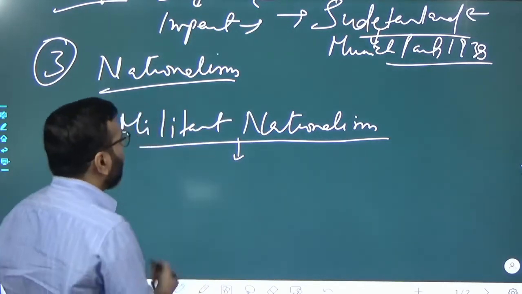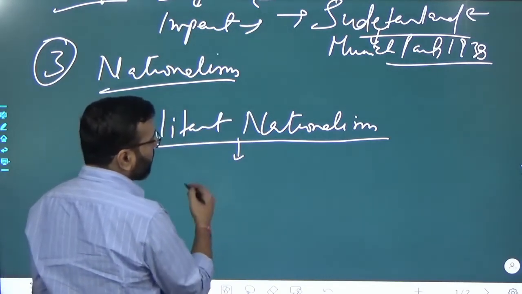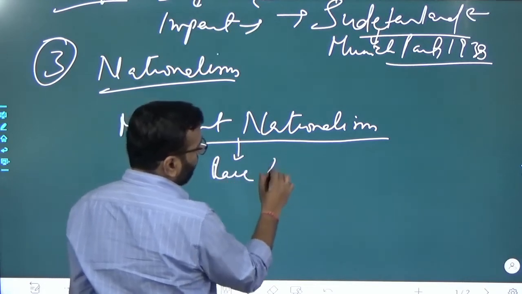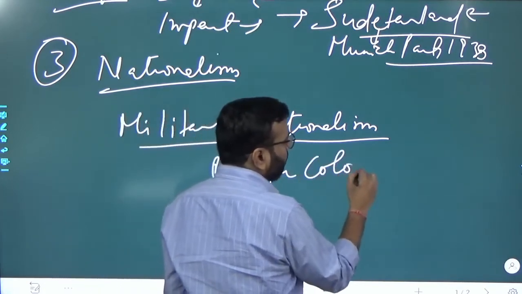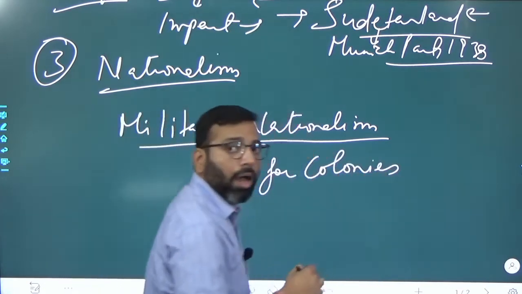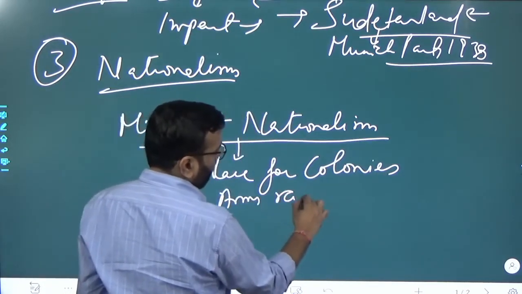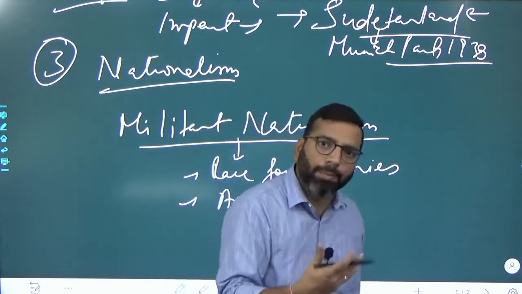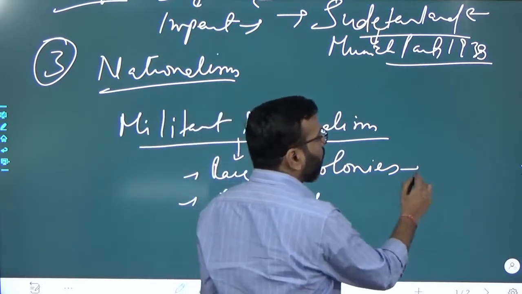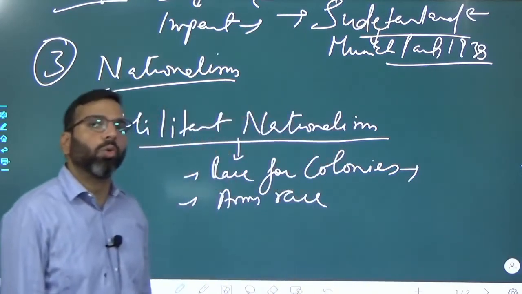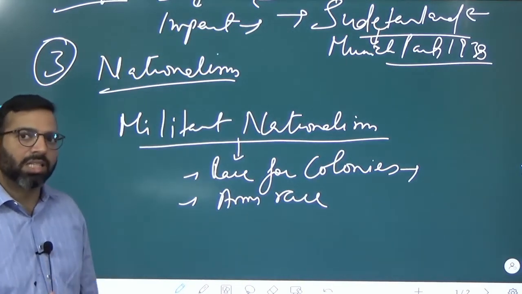It can be seen in the race for colonies. It can also be seen in the arms race, and you can give examples like the race for colonies ultimately led to one of the major crises